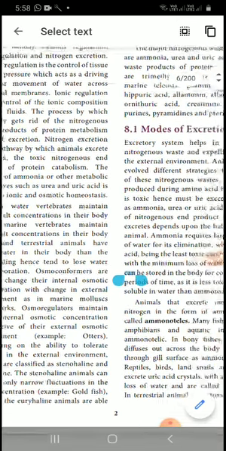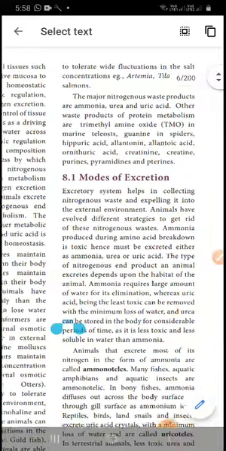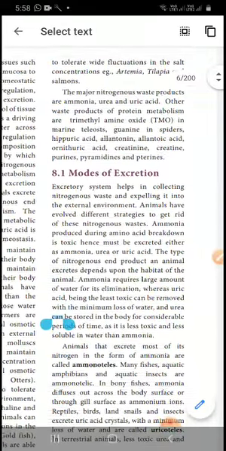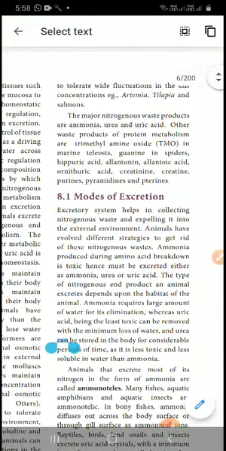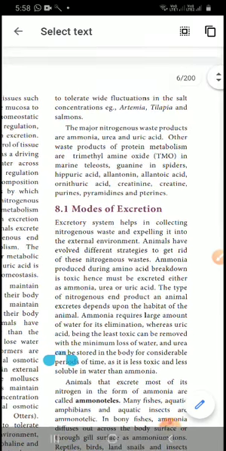Whereas euryhaline animals are able to tolerate wide fluctuation in salt concentration. Examples are Artemia, tilapia and salmon. These live in seawater.